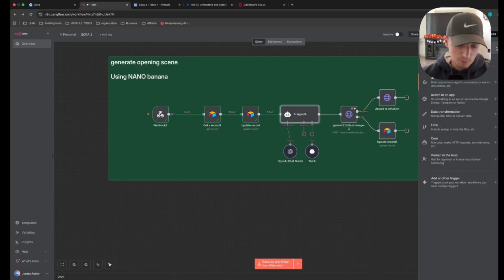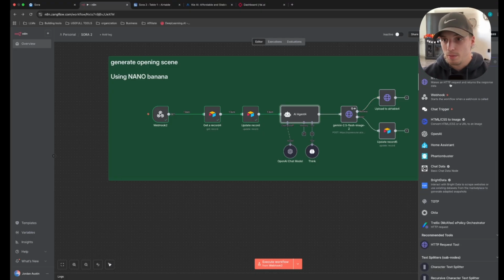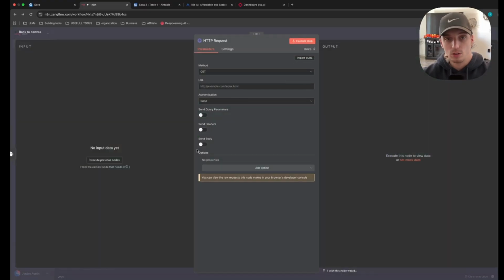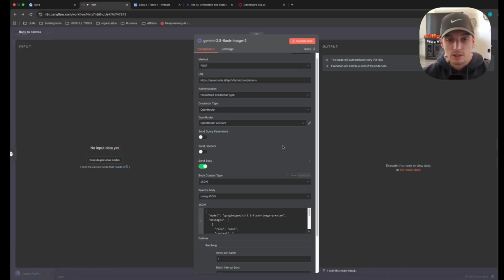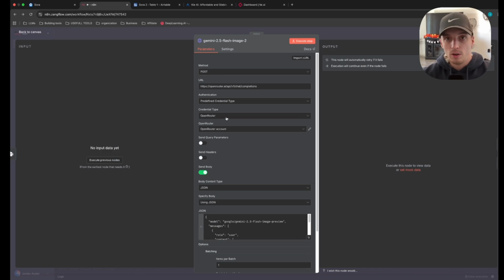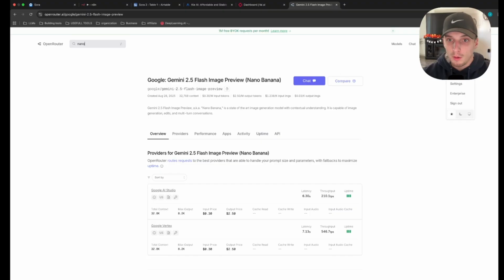Very simple. Go over to the plus sign, click HTTP. It'll pop up. Click on it, and yours will look just like this. I'll show you how to configure it in a second. So if you can see here, mine looks like this, and I'm using what's called Open Router. So all you're going to need to do is go to openrouter.com, make an account, add some credits. You get like $5, $10. It's totally worth it. And then you look over here in the search bar, type in Nano, and then the Nano Banana image preview or whatever will pop up.